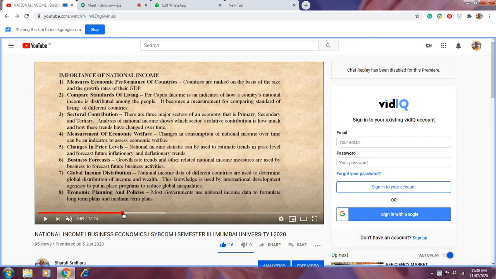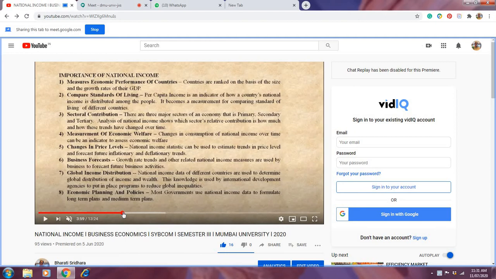Now the next is sectoral contribution. See, basically you must be aware that in any country, whether it is a developed country, an undeveloped country, or a developing country, the economy is divided into three sectors. Number one, primary. Number two, secondary. Number three, tertiary. So primary means it is connected with agriculture and allied activities.